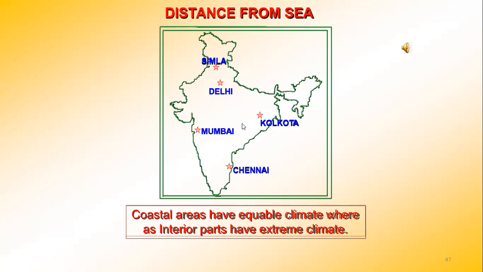I think you all have known this for the longest of times. The coastal areas like Mumbai and Chennai, the ones that are closer to the coast, have an equable climate, not very hot, not very cold. But the ones in the interiors like Delhi have an extreme climatic condition. That means it gets very hot and it gets very cold.